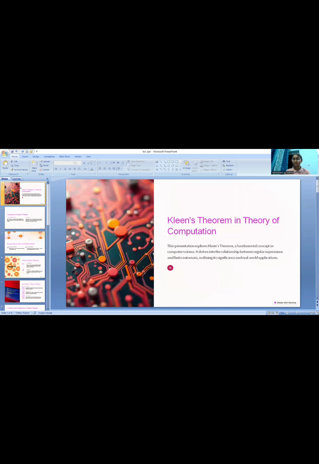Today I'm going to deal with a new topic related to Kleene's theorem in the theory of computation. Firstly, in this presentation, I'm going to explore Kleene's theorem. It is a fundamental concept in computer science. It deals with the relationship between regular expressions and finite automata, outlining its significance and real-world applications.